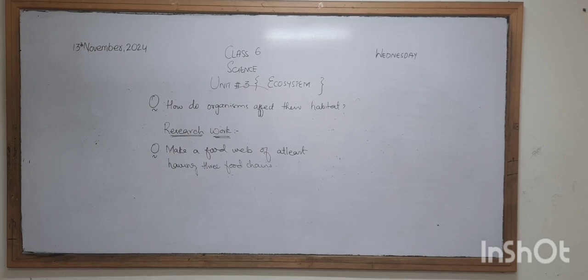And the second question is your research work, and in the research work you have to make one food web of at least 3 food chains which are interconnected with each other, and that show that they are interdependent with each other. You can take help from the net, and you can take help from the video lessons. It's your own choice.